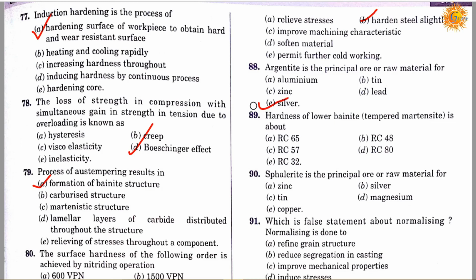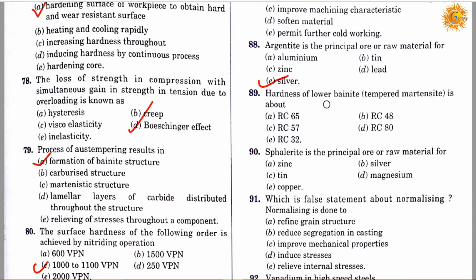Question number 89. Hardness of the lower bainite tempered martensite is about: option A RC65, option B RC48, option C RC57, option D RC80, and option E RC32. Correct answer is C, it will be RC57.